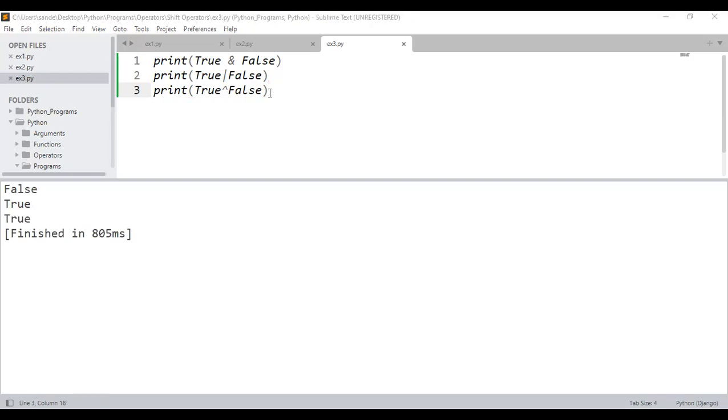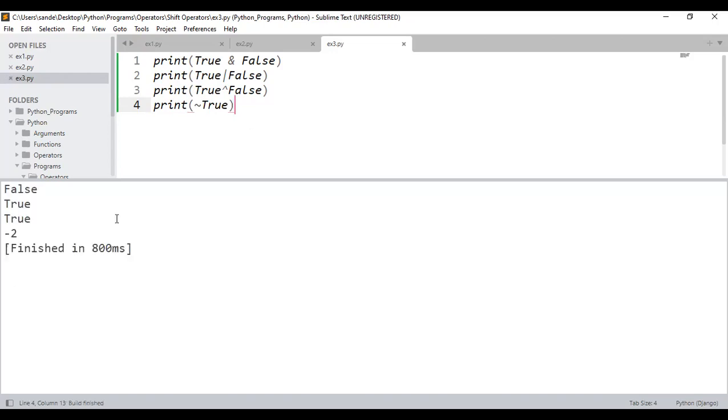Similarly, what is the complement of true? Complement of 1. Some of them might be getting confused and will tell, sir, false. No, that is not the answer. It is some negative data. Sir, how come you have told it is negative data? Because I think I have explained the methodology of how to calculate the complement. Negation of 1: please check the 1's complement, add 1, 2's complement. In that 100% the MSB will be 1. That's the reason it is a negative number. I told you, right? Negative number, but you just calculate how you will be getting the output as minus 2. Okay. Next. Sir, what about this one? Negation of false. Negation of false.